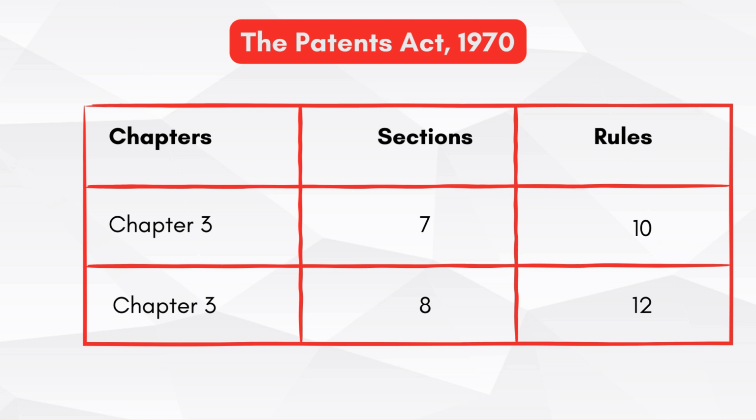For your quick reference, WSLI has prepared an exemplary table which correlates chapters, sections and the corresponding rules. To get access to an exhaustive list correlating the sections and the rules until section 25, comment down below your email ID and I will share the list with you. Please paste this list on a wall somewhere to be seen, because it will be immensely helpful for your preparation of paper 1.